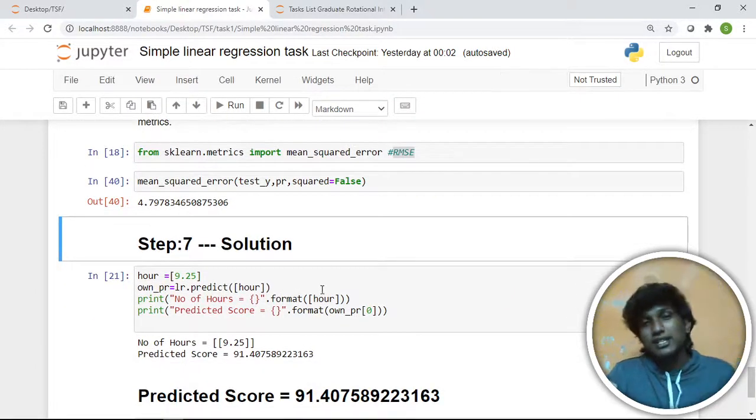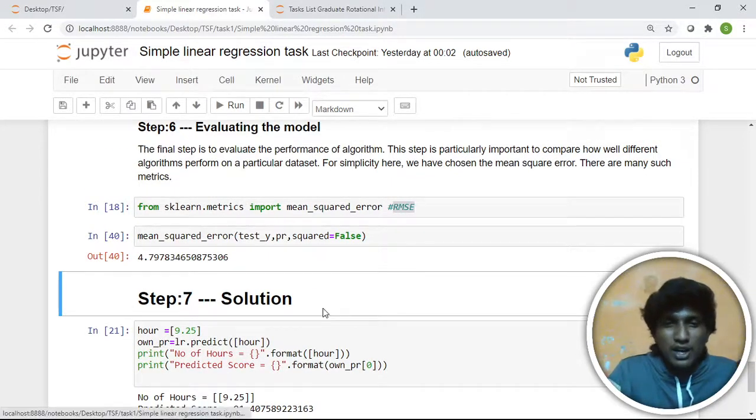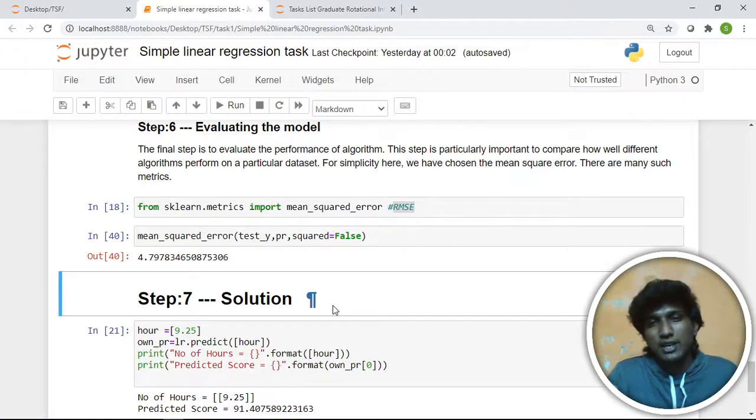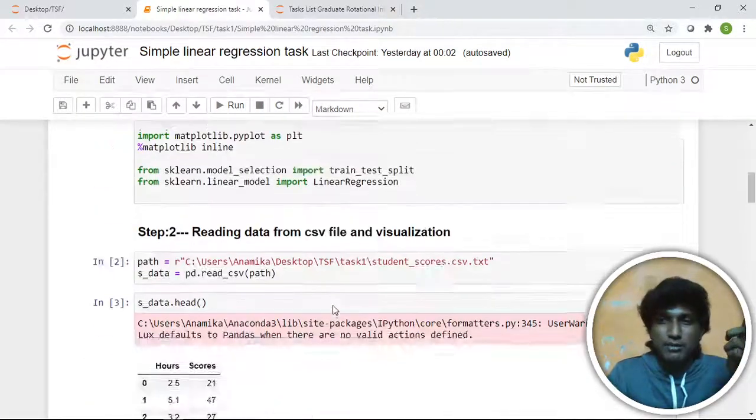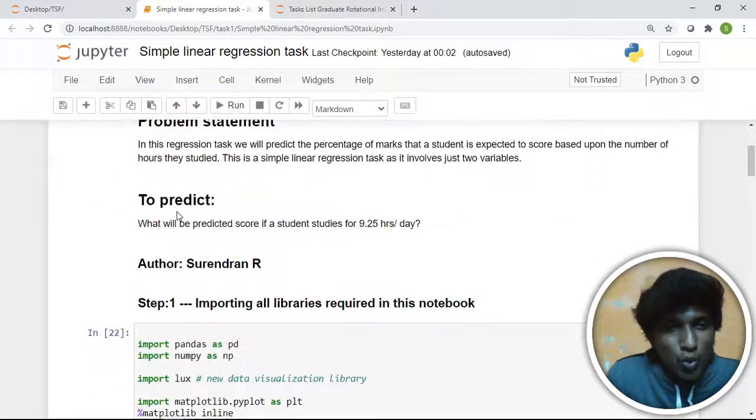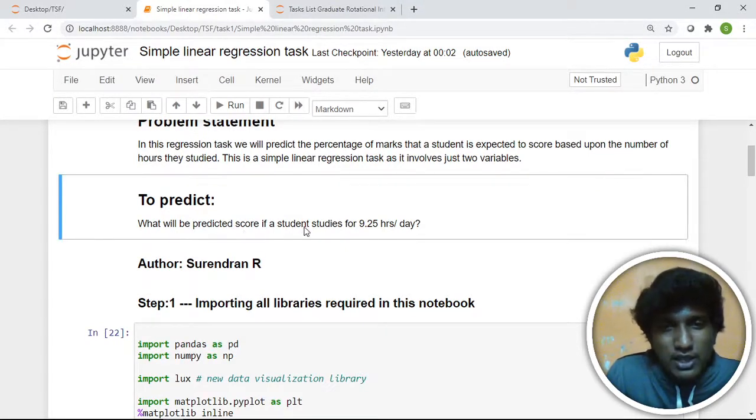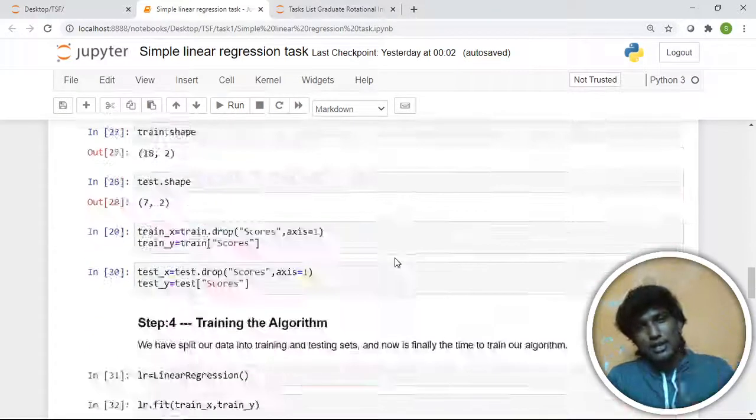And finally, the solution area. Yes, we are giving a solution for the question. Let's go back to the question. What will be the predicted score if a student studies for 9.25 hours a day? Let's bring it here.